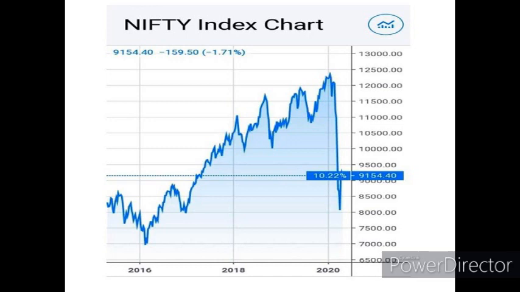That is, when the share price of a company or an index keeps going up or rising, it is said to be in a bullish trend, whereas when it keeps crashing down, it is said to be in a bearish trend. But do you wonder what this Nifty is? You keep hearing about Nifty and Sensex all the time in the news channels. If so, then please watch the next video.